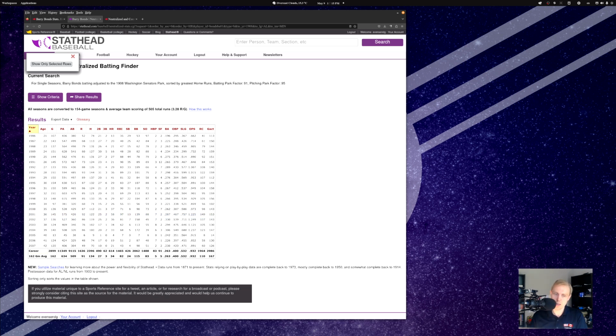Wouldn't you see a ballpark that is larger, or wouldn't he have more difficulty seeing the ball with white shirts in the background, or hitting against pitchers throwing emery balls and curve balls and shine balls and all the other things that happened in 1908, or with a ball that is dirtied because they rolled it around in the dirt and used the same ball over and over again, and on and on, right? There are a lot of other arguments we can make about, well, Bonds was bigger, Bonds was stronger. If we transport him into 1908, what kind of nutrition would he have, and so on. We're not going to get into that stuff right now, right? Because it's stuff that we can't really calculate for.